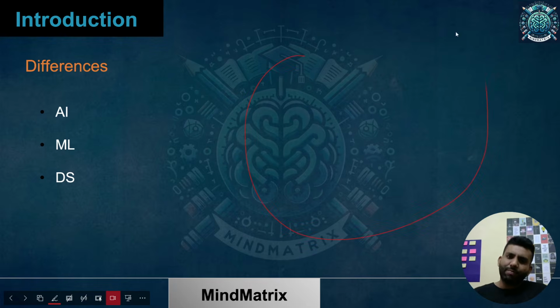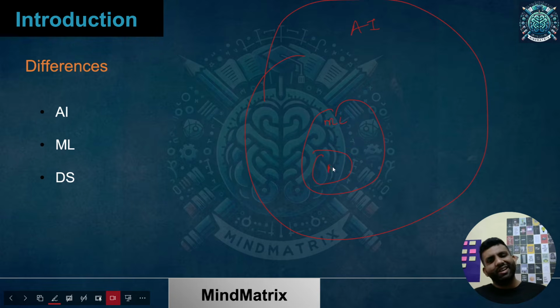AI is a big pool, where a number of technologies and tools are being used. Within that, there is a small portion called ML, machine learning. Within that there is a smaller portion which we consider deep learning. And data science is somewhere around here.